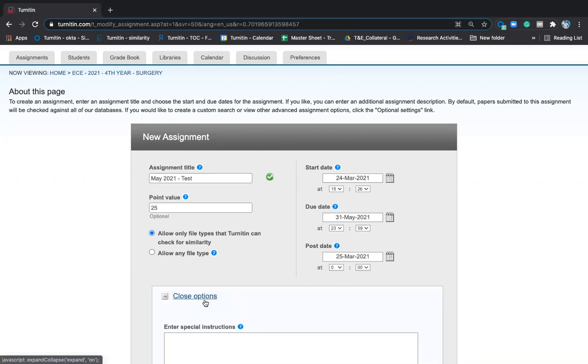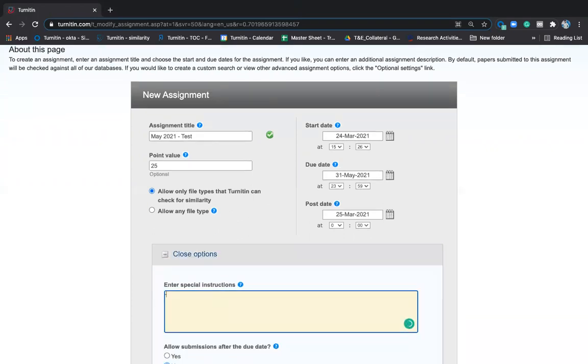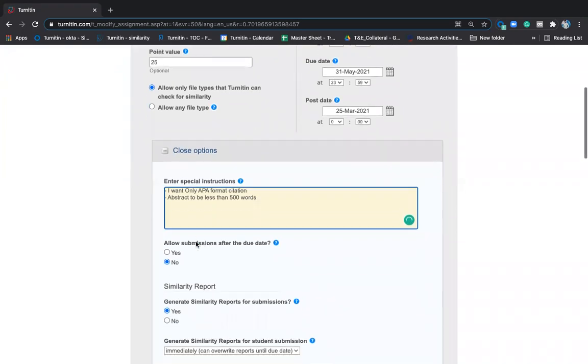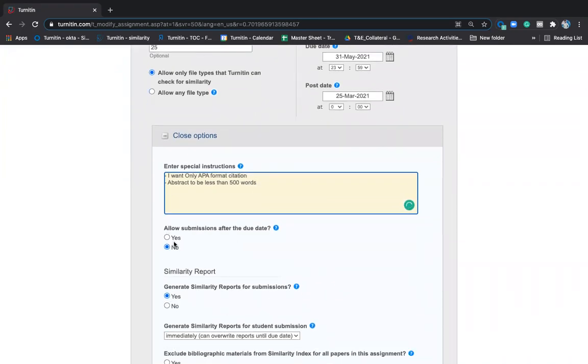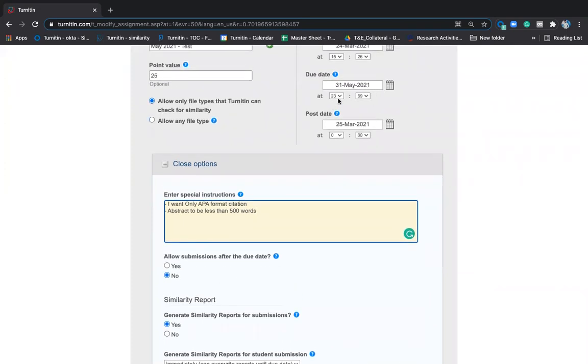So optional settings here will help you to give any kind of instructions. I want only APA format of citation. I'm telling the student to keep APA format of citation only. I want the abstract to be less than 500 words. So I'm telling the students to do all the settings before they submit. Also allow submission after due date. You can set it accordingly whether you want to take submissions after due date or not. Here actually you can set the time also.